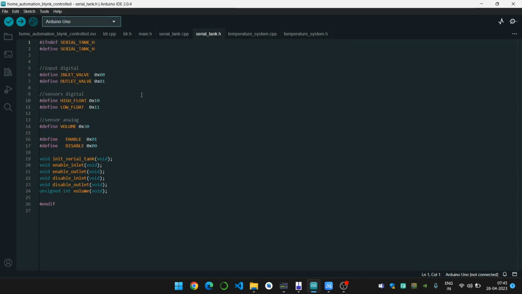This is the serial tank header file. It consists of the inlet and outlet valve macros defined, also macros for high float and low float for volume to enable and disable.